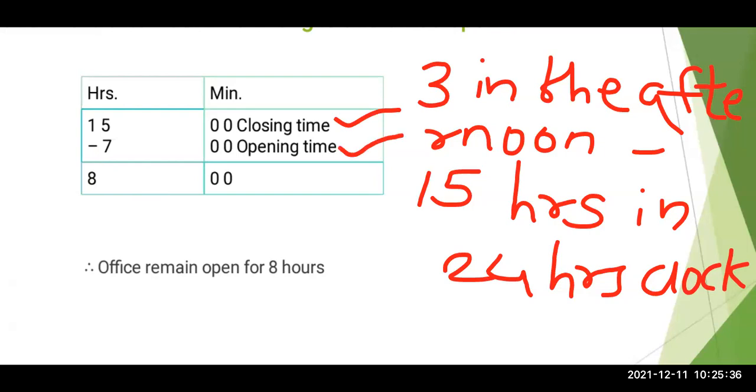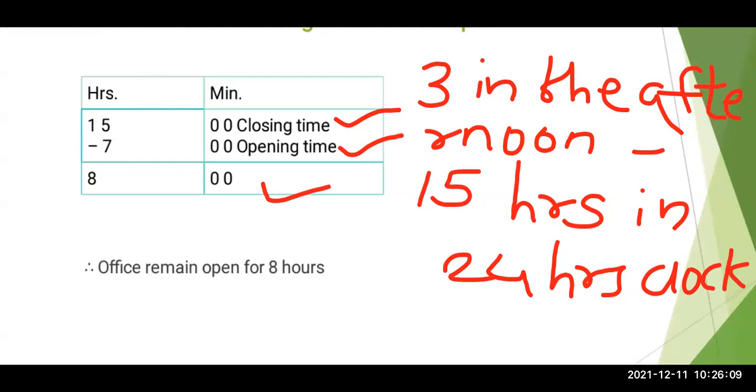Now here they ask how long is this office open? For that we have to subtract 7 from 15. Now 15 minus 7 is what? 8 will remain. That means the office remains open for 8 hours. Work happens there for 8 hours.